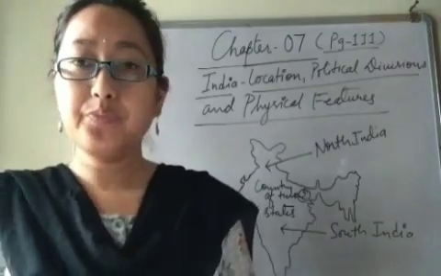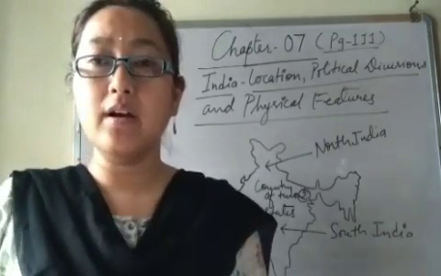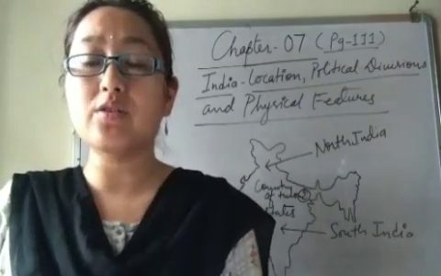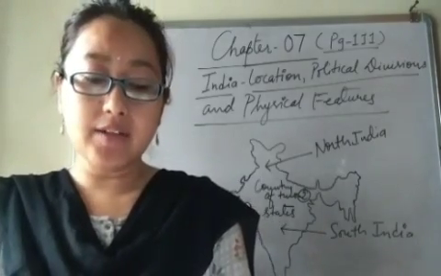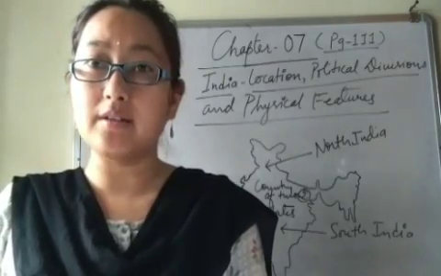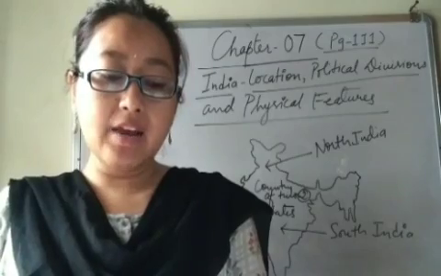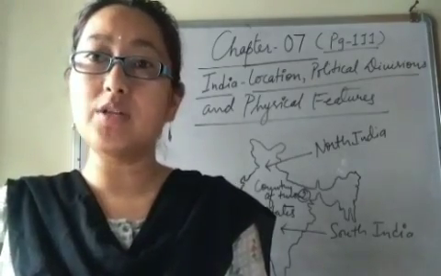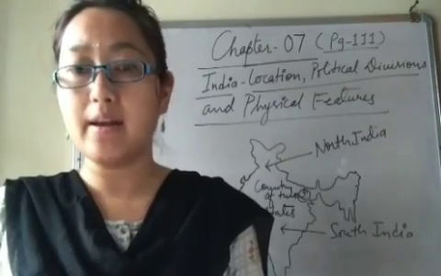So India is a secular country. That means it has tolerance of other religions. That is why there are thousands of temples, mosques, churches, gurudwaras, right?